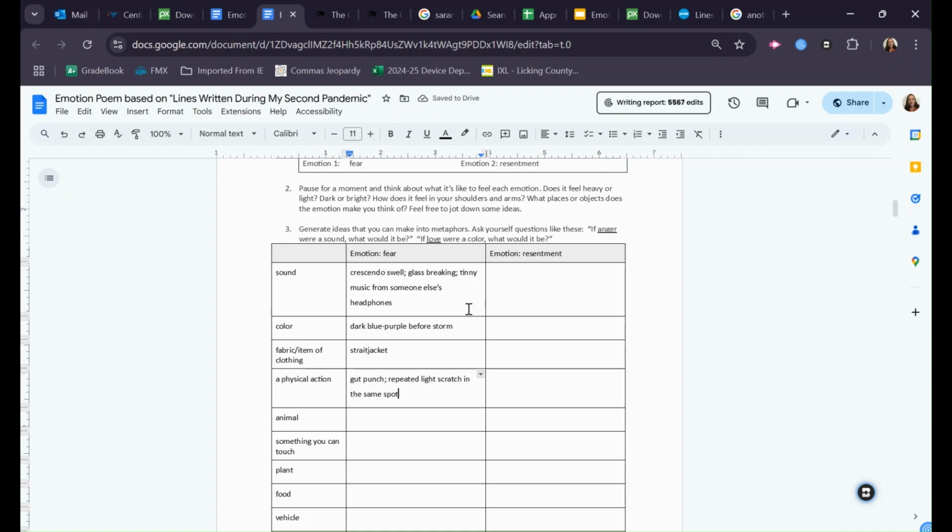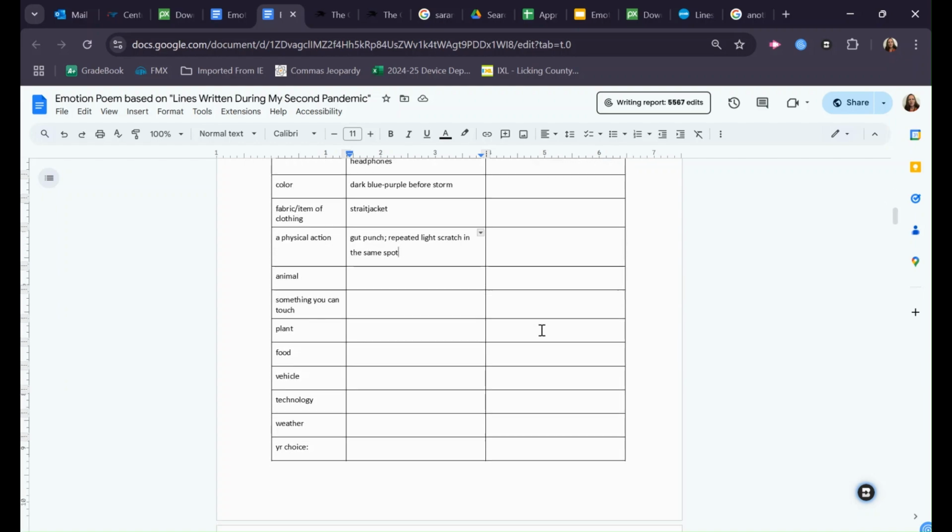For your emotions, go through this list and do the same thing. Say, if my emotion were this, what would it be? And jot down some ideas. It's okay if they're bad, but some of them hopefully will end up being pretty good, and you have some material to work with. This will be a great way to generate some metaphors.